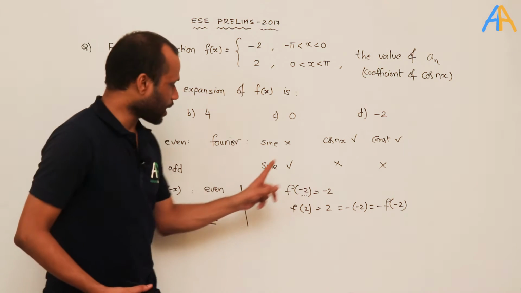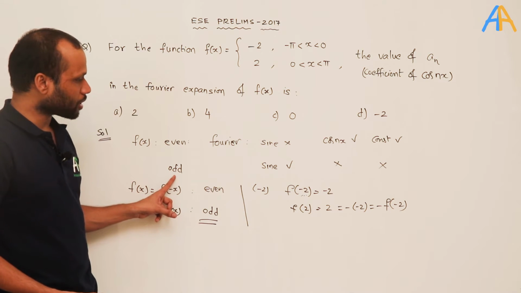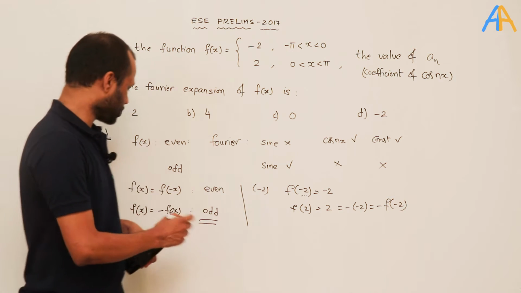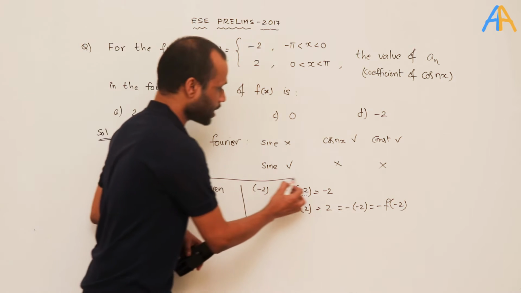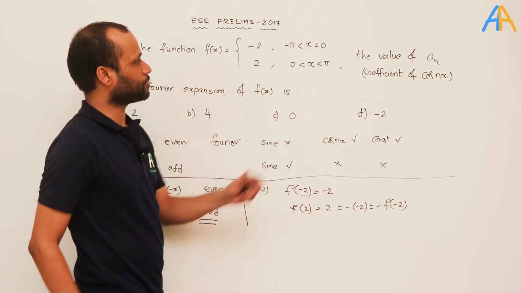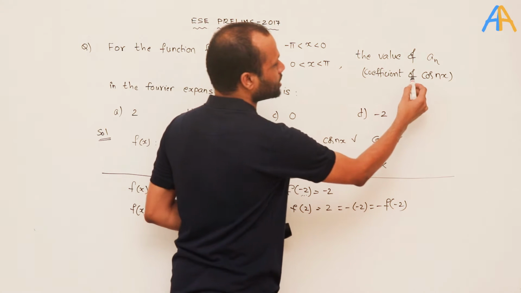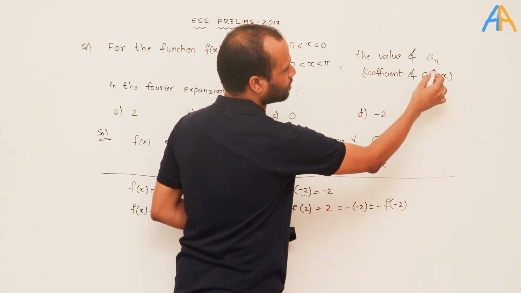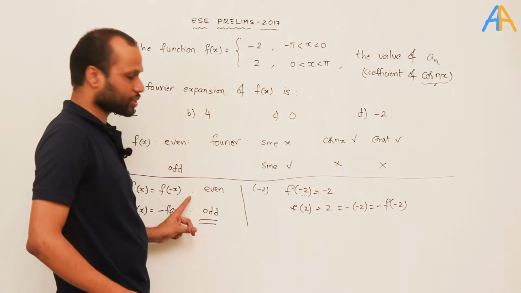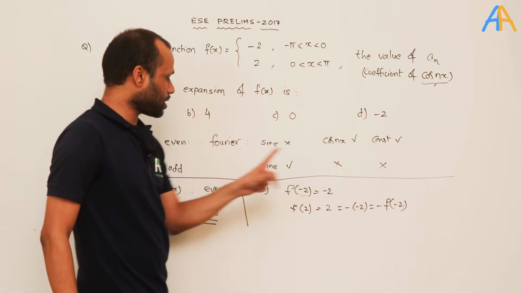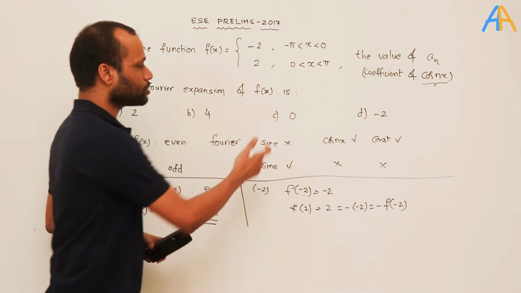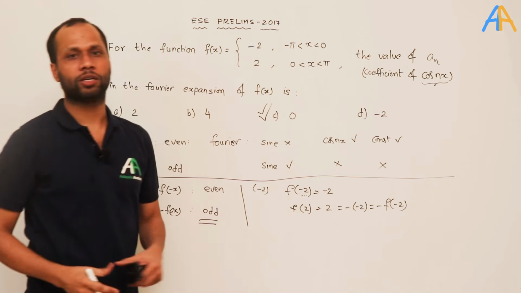Now the Fourier expansion of an odd function contains only sine terms. It does not contain constant terms as well as cosine terms. The question asked for the coefficient of an, which is the coefficient of cos nx. Since this is an odd function, there won't be any cos terms in its Fourier expansion, so the coefficient will be equal to 0. So the correct option is C here.